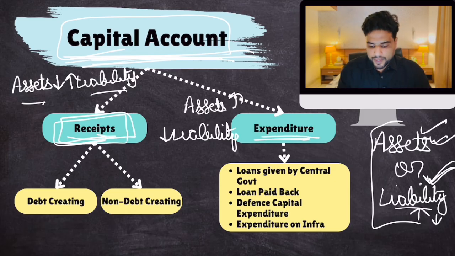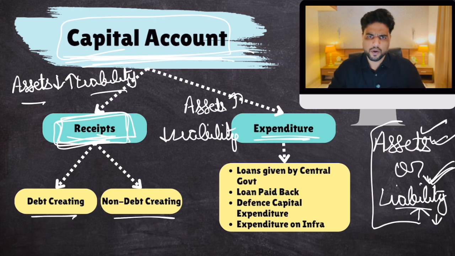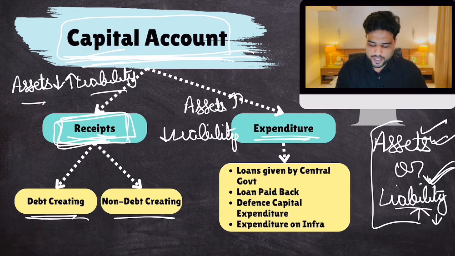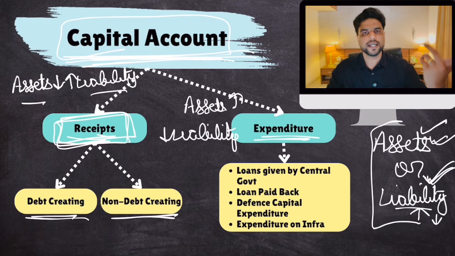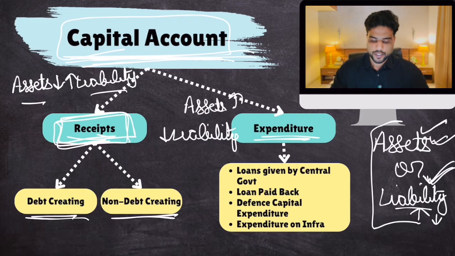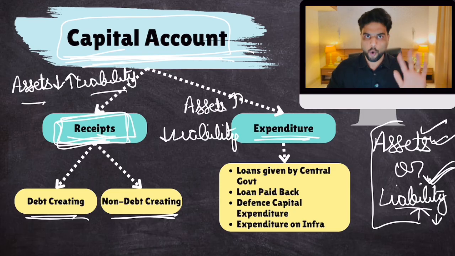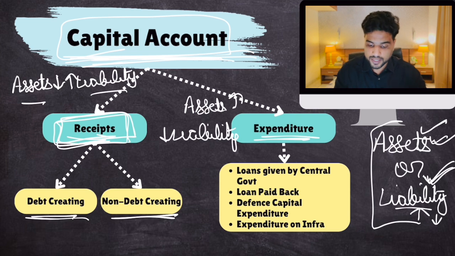Okay, capital receipts are divided into two parts: debt creating, non-debt creating. Very simple. Okay, those receipts which will create debt on the government, debt creating; those receipts which will not create a debt on the government, non-debt creating. Okay, I'll give you examples. So let's suppose government sells ONGC. ONGC is a government company, right? So when government sells ONGC, okay, government has sold ONGC to Tata, or the latest example, government sold Air India to Tata. Okay, government earned some money out of it, so it is a receipt.